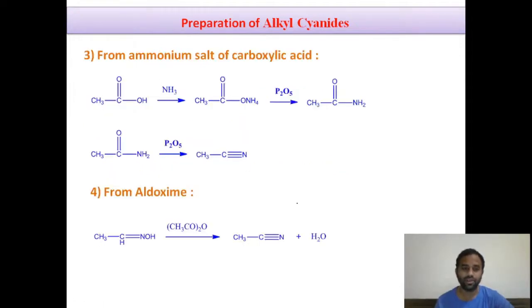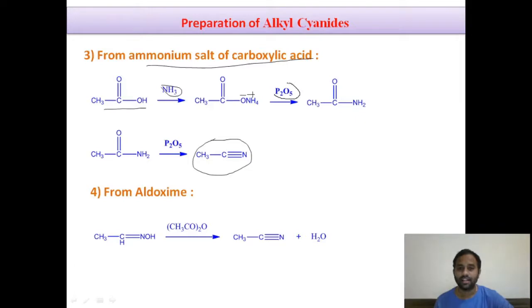Similarly, we can also obtain alkyl cyanides from the hydrolysis of ammonium salts of carboxylic acids, right? How do we get these ammonium salts? From acetic acid. When we treat acetic acid with ammonia, we know ammonia is a base and carboxylic acid is an acid, we get the ammonium acetate salt. This further undergoes dehydration.